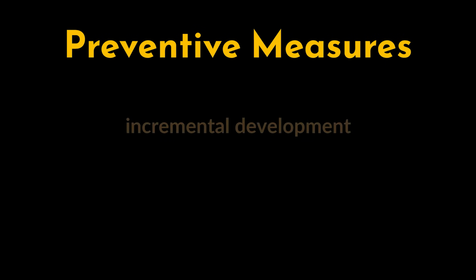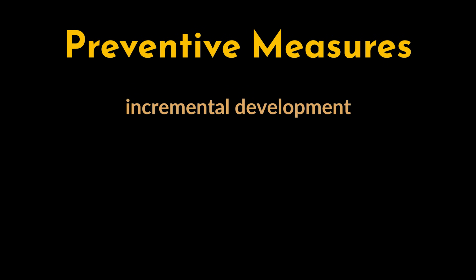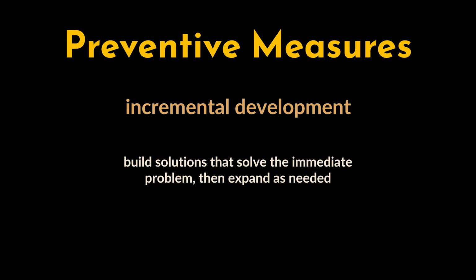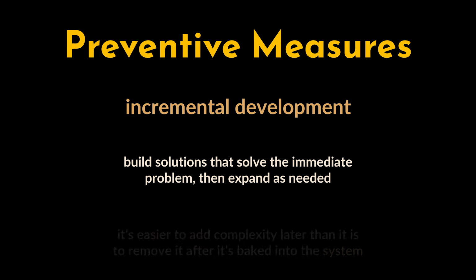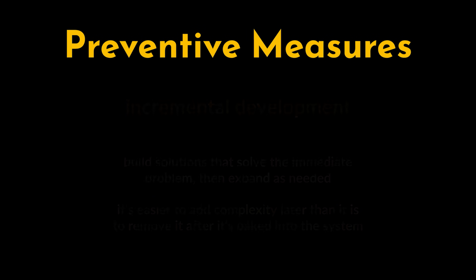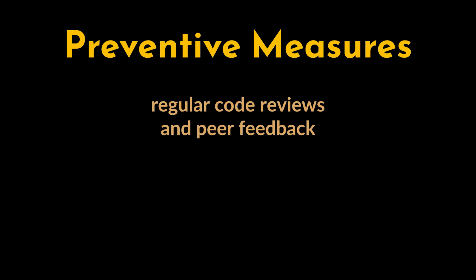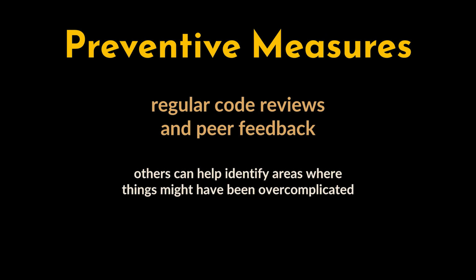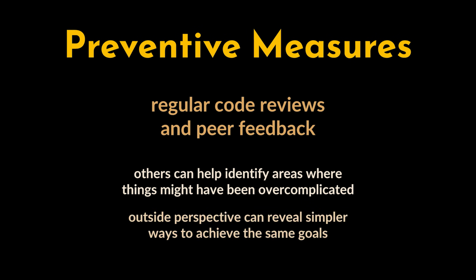Another strategy is incremental development. We should build solutions that solve the immediate problem, then expand as needed. This keeps the code lean and adaptable. Remember, it's easier to add complexity later than it is to remove it after it's baked into the system. Also, regular code reviews and peer feedback are crucial. Having other developers review the code can help identify areas where things might have been overcomplicated or used unnecessary abstractions. Sometimes an outside perspective can reveal simpler ways to achieve the same goals.